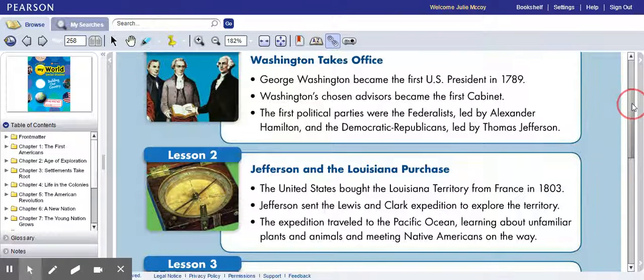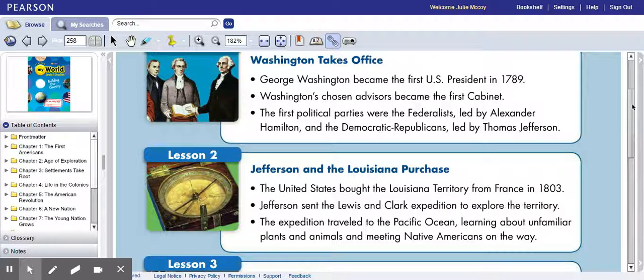Jefferson and the Louisiana Purchase. The United States bought the Louisiana Territory from France in 1803. It's kind of funny because Thomas Jefferson became the president of the United States even though he didn't believe in a strong central government. But the United States bought the Louisiana Territory from France in 1803. They bought it from Napoleon.